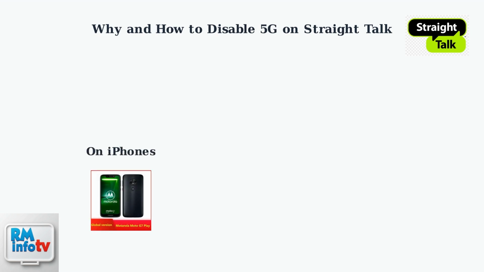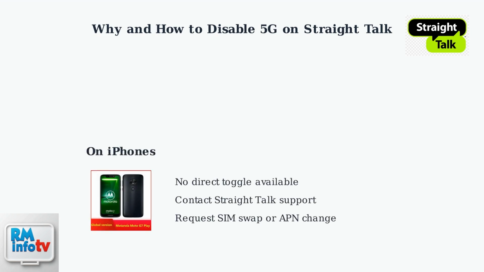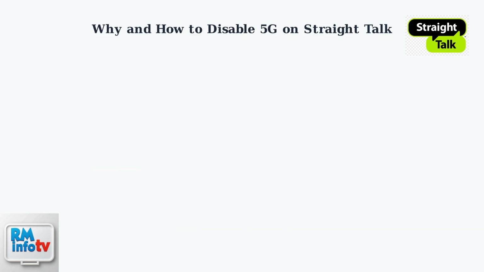On iPhones, there isn't a direct toggle. You might need to contact Straight Talk support for a SIM swap to an LTE-only plan or an APN change.